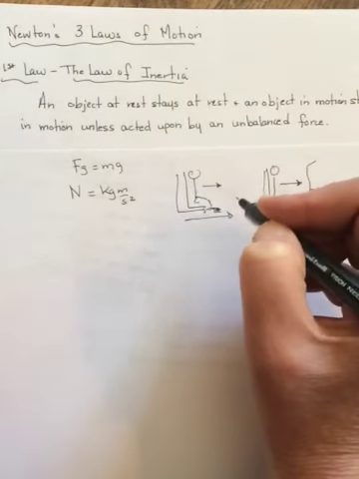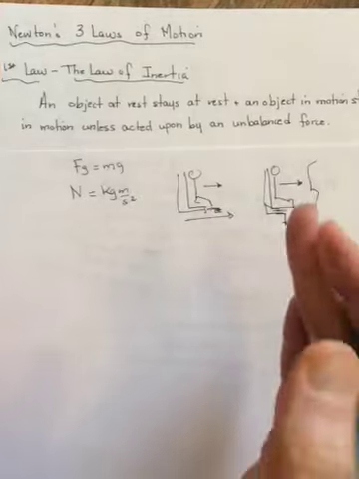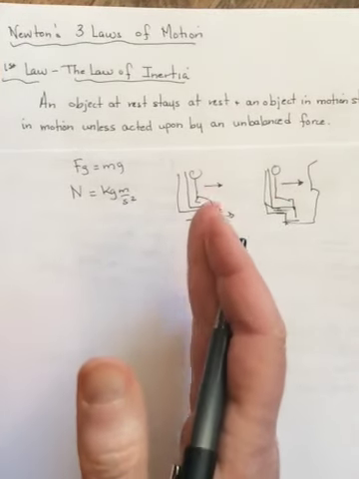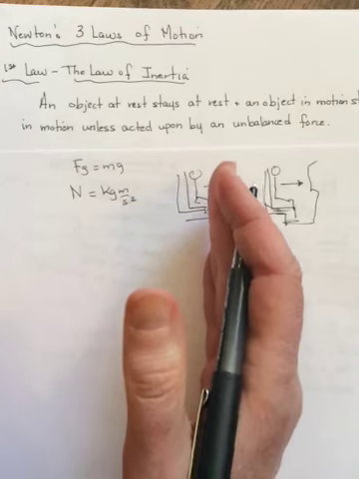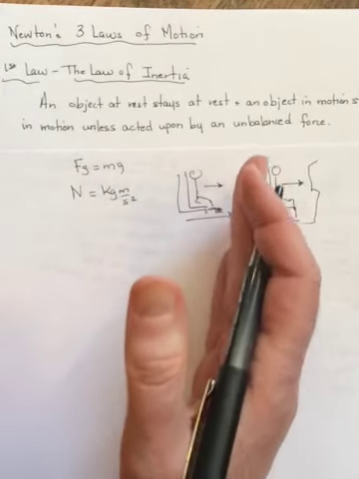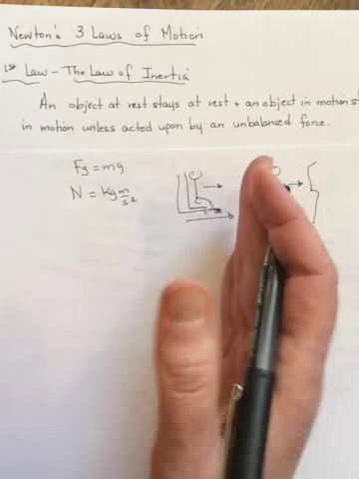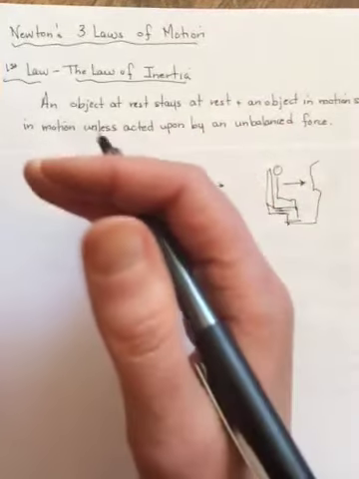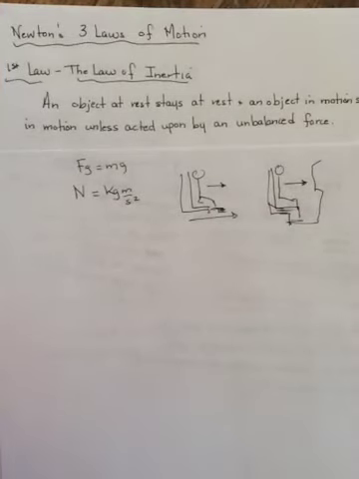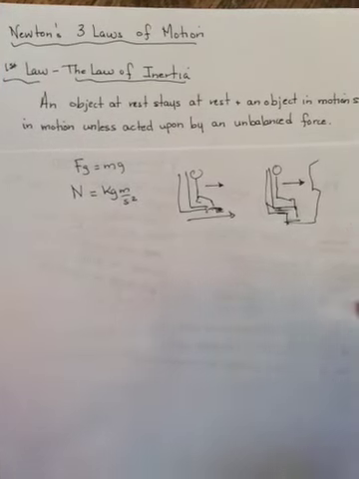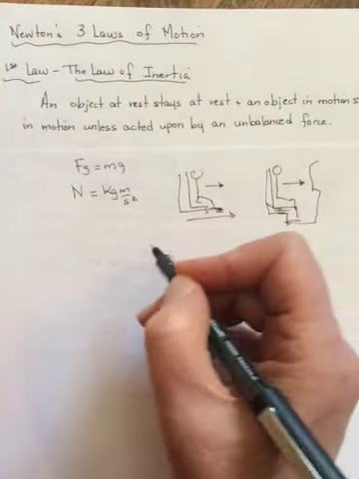Think about even going around a turn. When the car goes around a turn, you're traveling in a straight line, and the car curves, and so you keep traveling in a straight line until you hit the side of the car, which pushes you around the turn. Okay, so those are examples of objects in motion that stay in motion until they experience an unbalanced force.